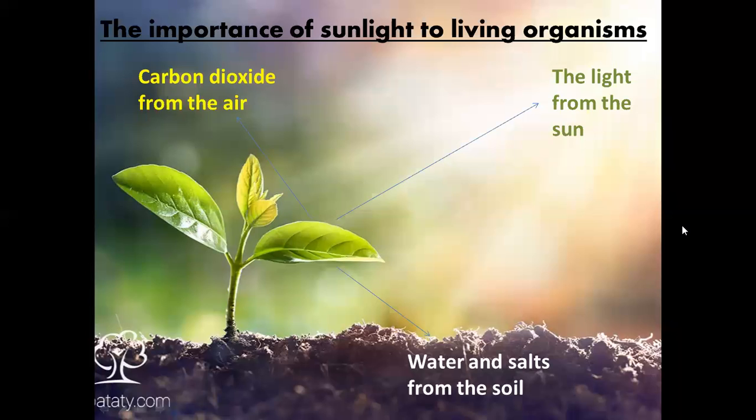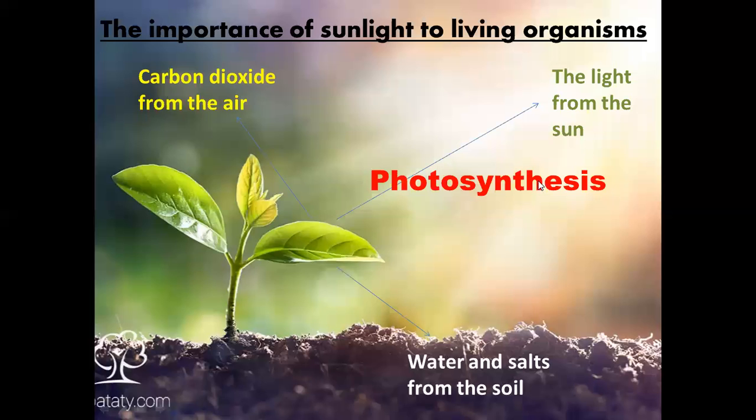When they take these four things, they start to make their food. The process that plants make to make their food is called photosynthesis process.